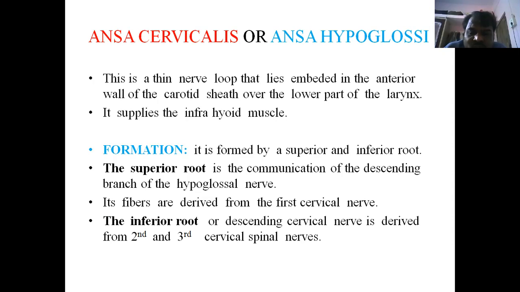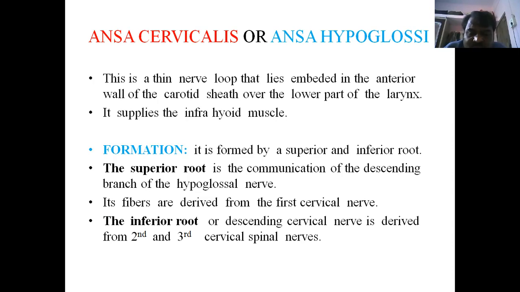See how it is formed. It is formed by the superior and inferior roots. The superior root is a communicating branch of the descending branch of the hypoglossal nerve. How to identify the hypoglossal nerve: where the lingual artery loops, it is crossed by the hypoglossal nerve. That is very easy to identify. It is going to reach the tongue region. It gives some communicating branch, that is the superior root.